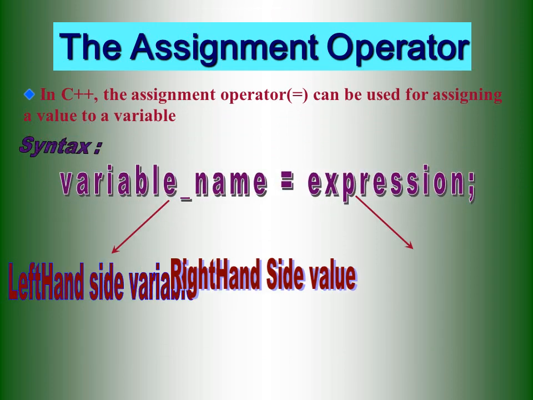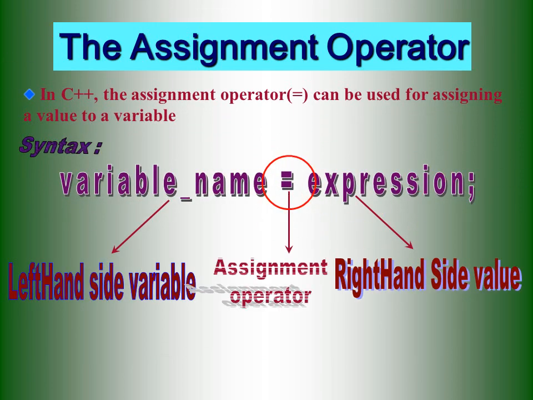And the assignment operator: we also have the assignment operator in C programming, and the same thing we have here in C++ programming. The equal to symbol is used to assign the value on the right side to the variable on the left side.